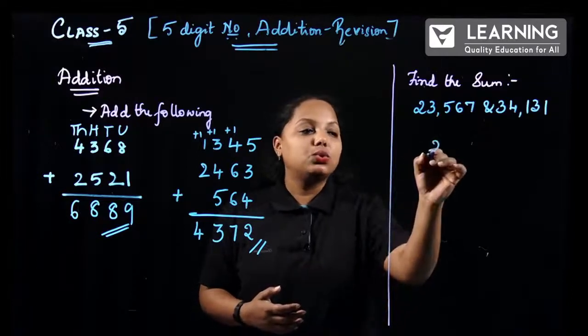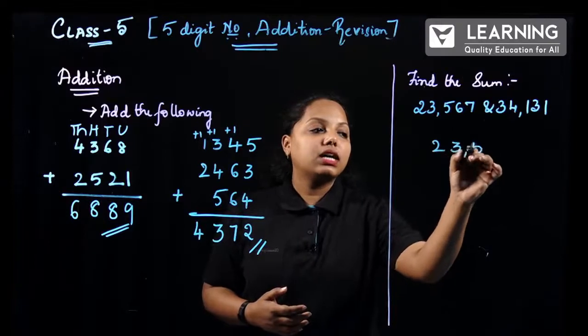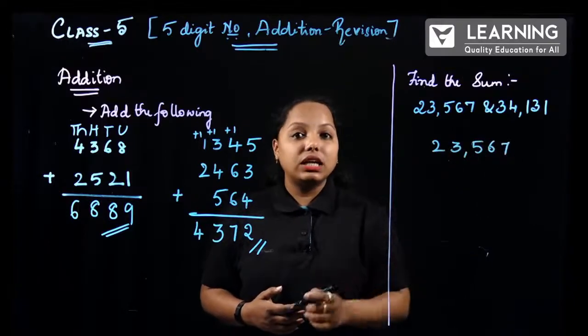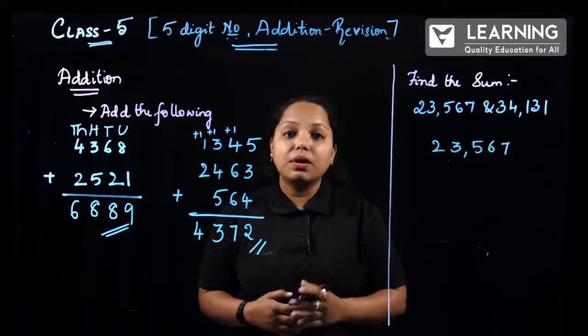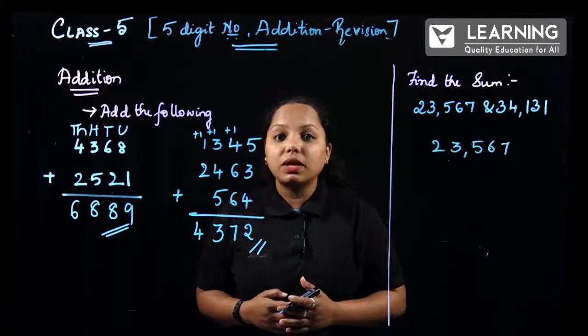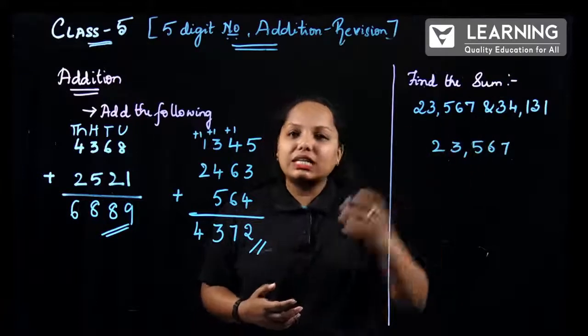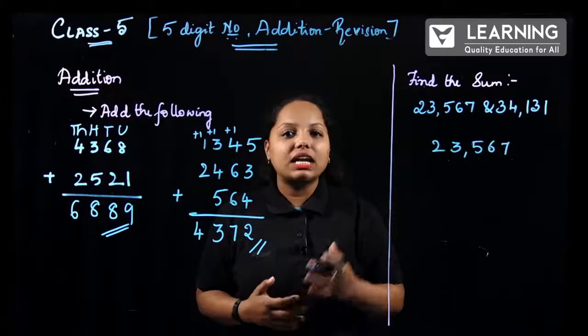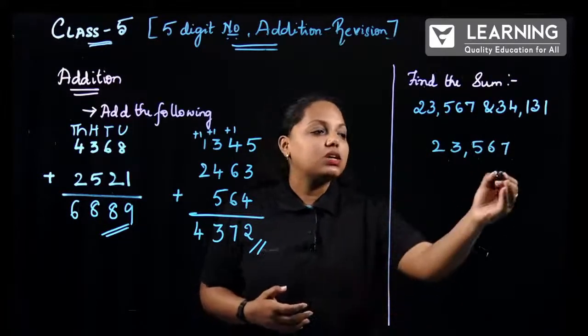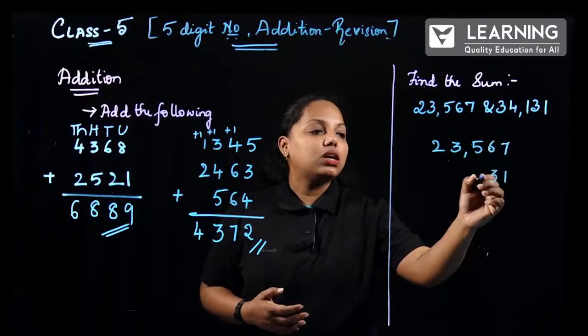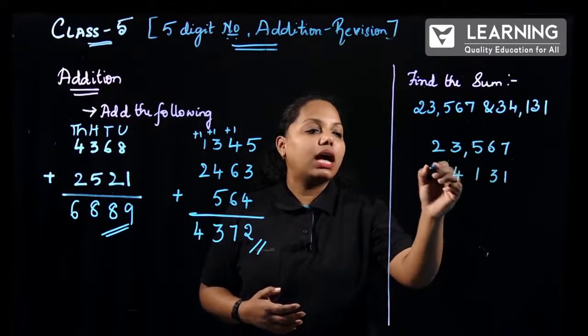So, it is 2, 3, 5, 6, 7. Before writing the second number, you write from the units place. Why? Because it might be 5 digits or it might be 4 digits. No matter, here it is 5 digits, but for the safer side, let us start writing from the units place. So, now it is 3, 1, 3, 1 and 4, 3.